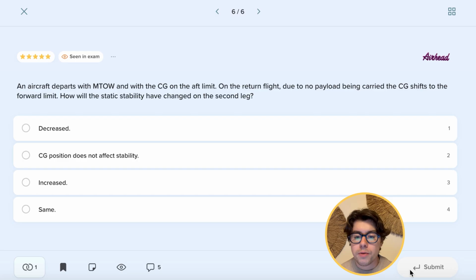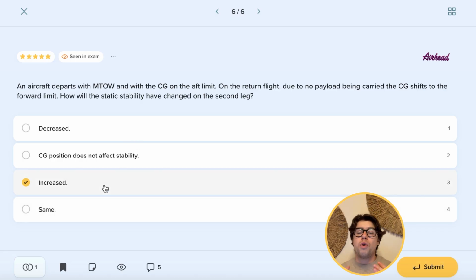And now for the last question of the day. An aircraft departs with maximum takeoff weight and with the CG on the aft limit. On the return flight, due to no payload being carried, the CG shifts from the aft limit to the forward limit. How will the static stability have changed on the second leg? So when the CG moves more forward than it was before, we will have increased stability, but decreased maneuverability. So the static stability, of course, will be increased.